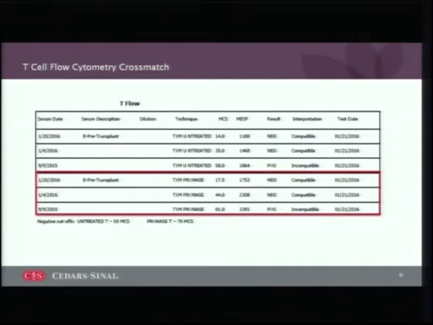Fortunately, on January 20th, 2016, a donor became available. And this is her flow cross-match that you can see, and these are historical flow cross-matches. The ones at the bottom are from 2015, and as you go up, there is the most recent one. And you can see from September 2015, she had a positive T flow cross-match and a positive B flow cross-match. But following desensitization therapy, her flow cross-matches became negative, and the most recent pre-transplant cross-match on the day of transplant was negative for both B and T flows.